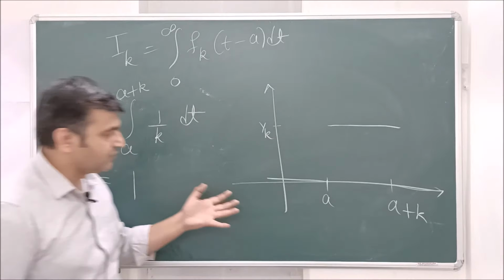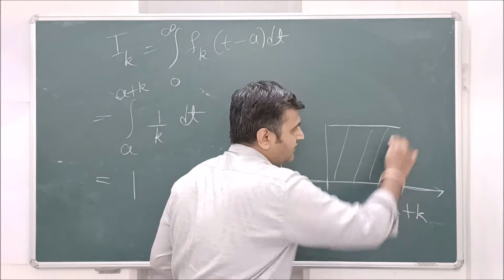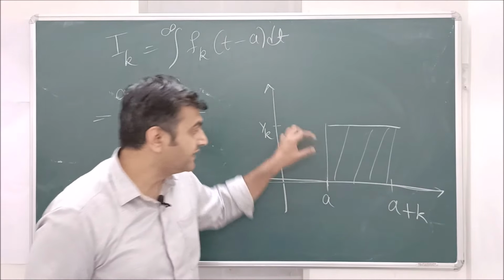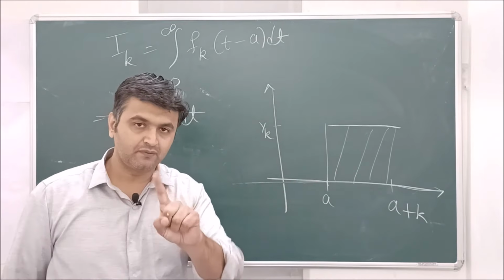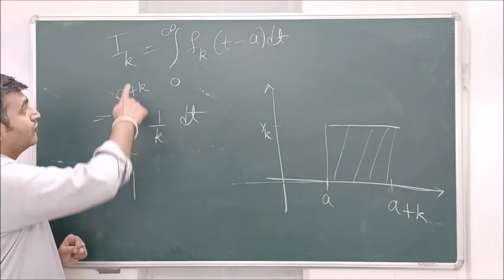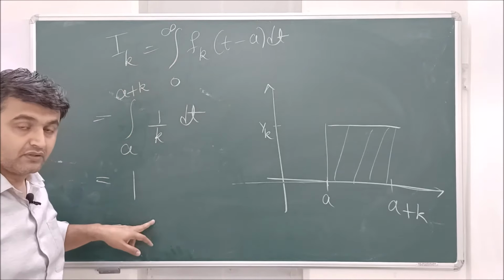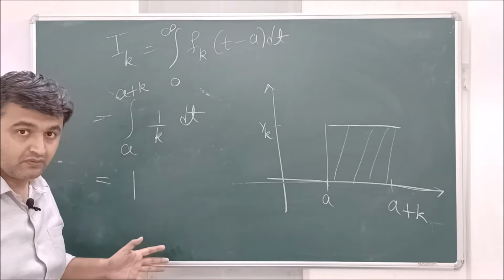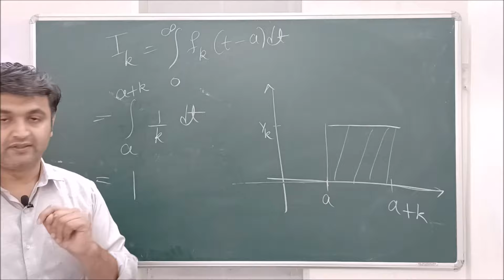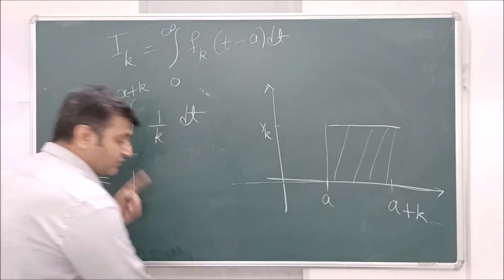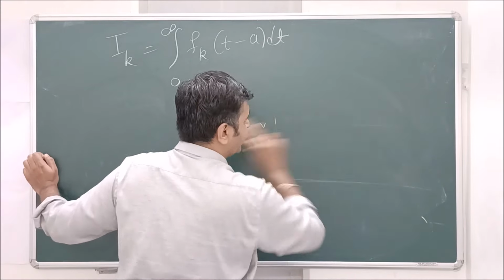Well, even without integration you can see it. What is the area? Integration is nothing but the area. Length into breadth: this is k, this is 1 by k, so k into 1 by k is 1. You take one k, you find this area, it's 1. You take another k, again the area is 1. So you fix a k, you find the integral, the answer is always 1. Now we will use this fact to find the integral of our delta function.